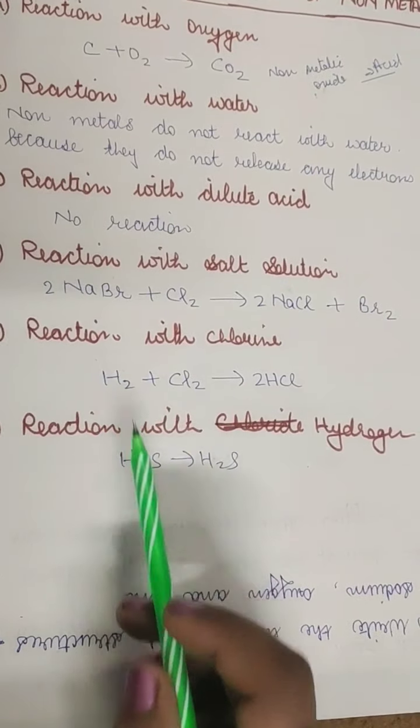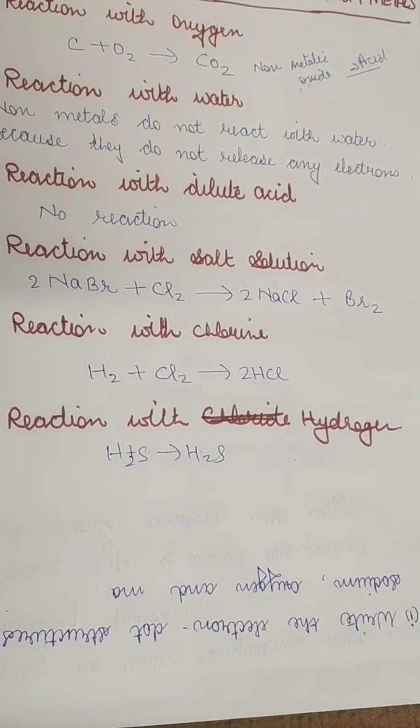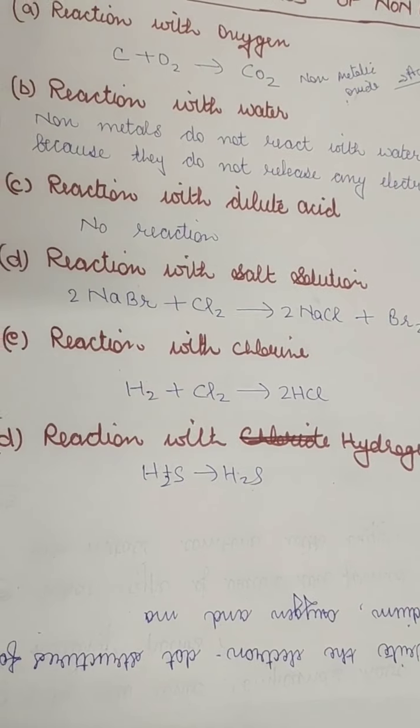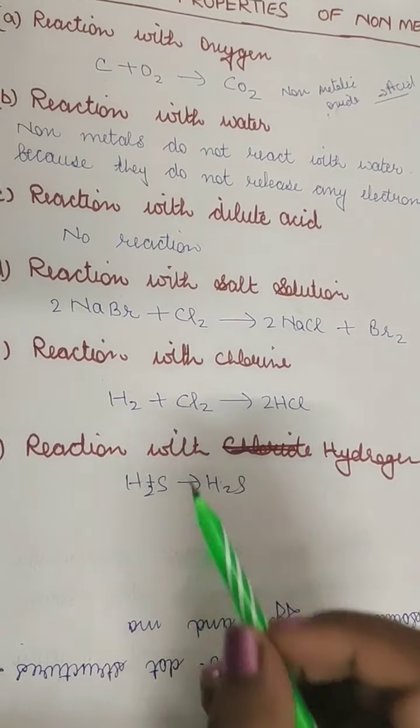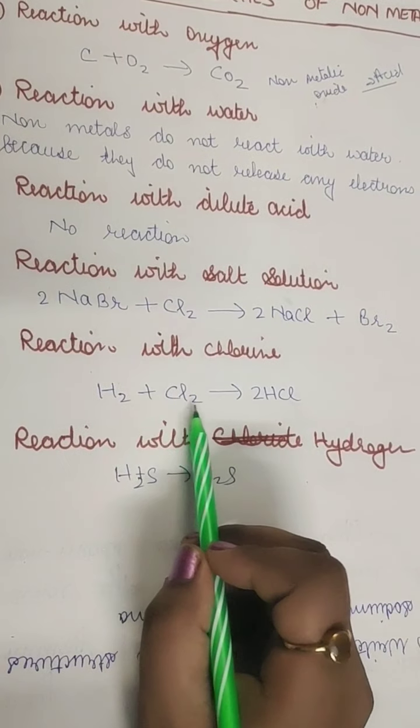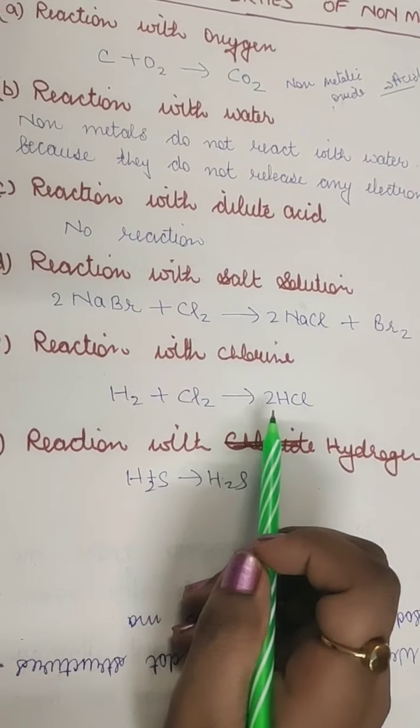Now next is reaction with chlorine. Whenever any nonmetal reacts with chlorine, it forms a chloride. It will combine with hydrogen and form a chloride. It will be hydrogen chloride.